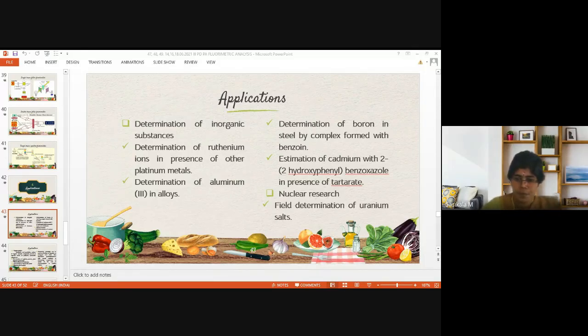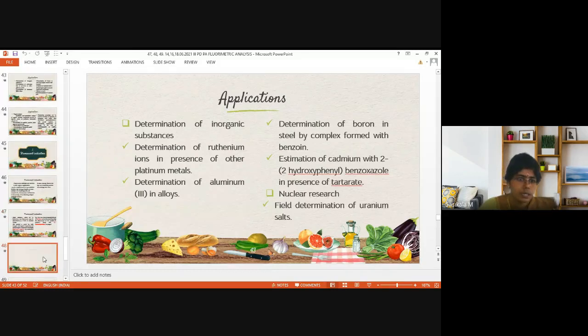And submit. For each category, inorganic 5 examples, organic 5 examples, and for pharmaceuticals 10 examples. Since you have a separate heading also in your syllabus, study of pharmaceutical substances, right? So if you prepare this assignment, it will be useful for writing both applications and examples under this heading.